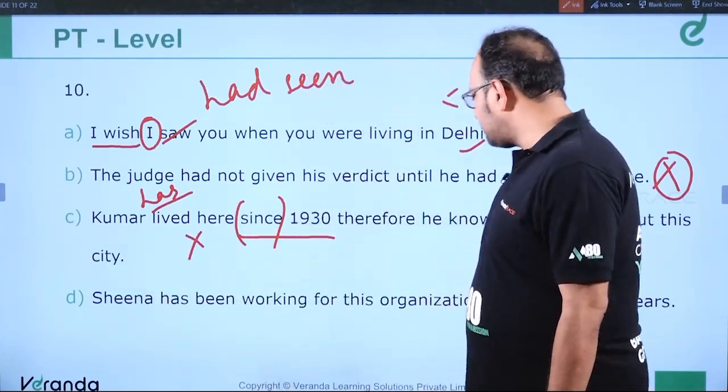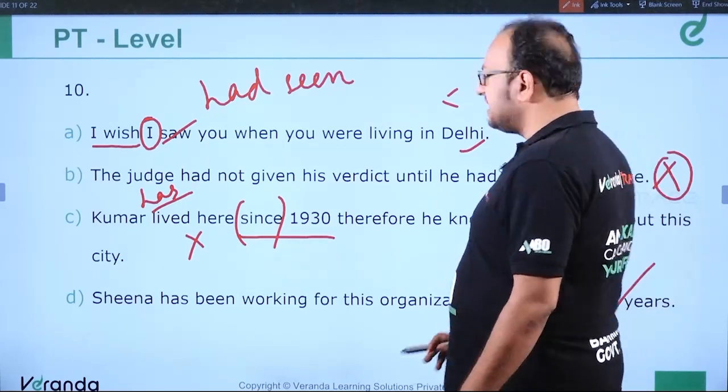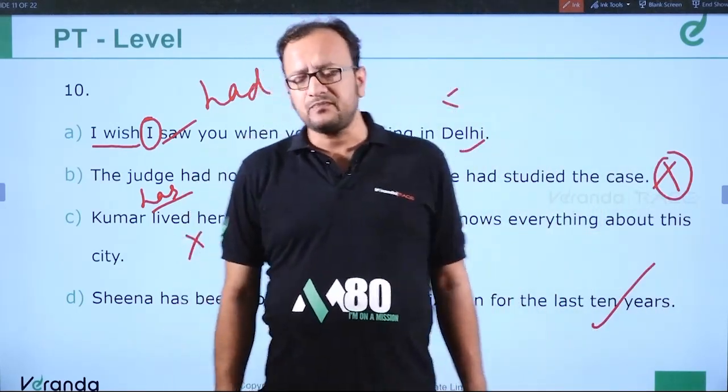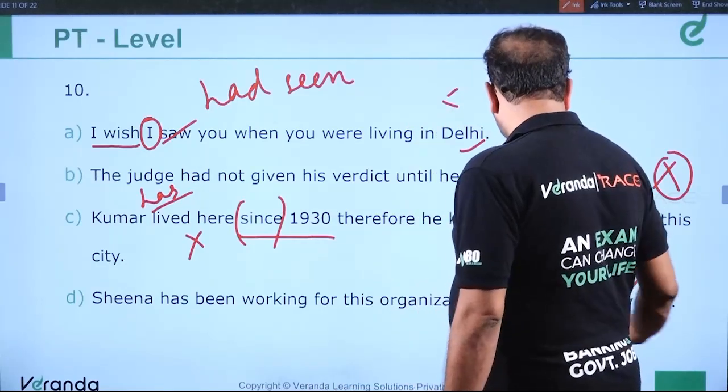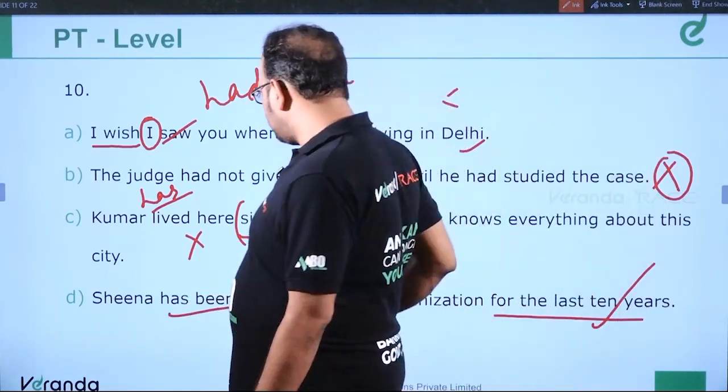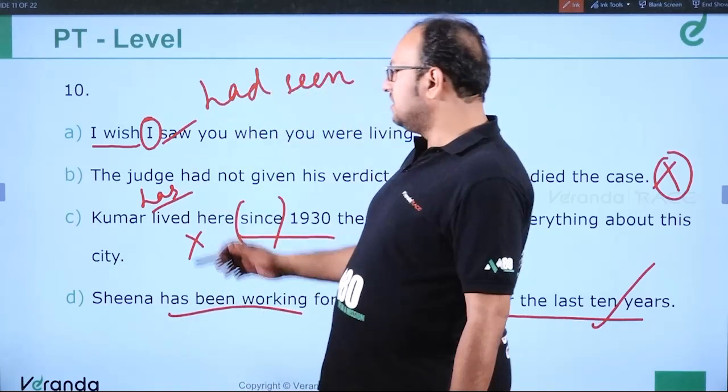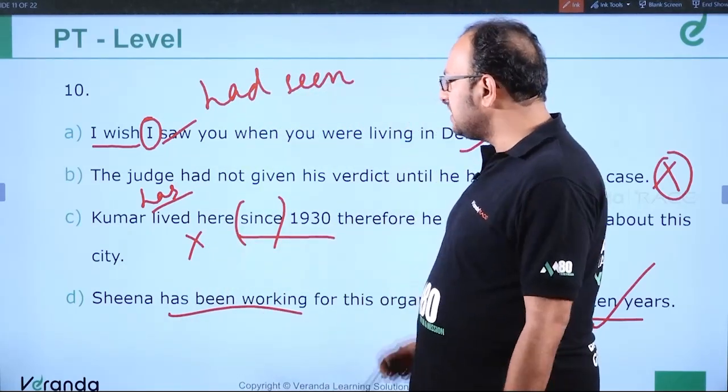Next, Sheena has been working for this organization for the last 10 years. This sentence is correct. Because here for the last 10 years has been used, so has been working is the correct usage. Okay, now let us go to option number C.